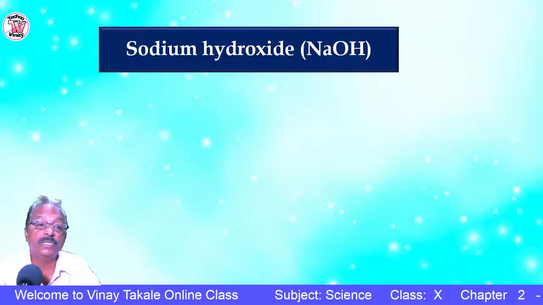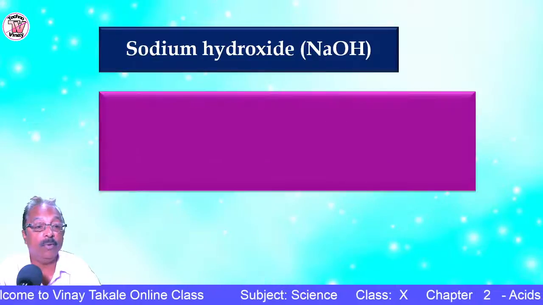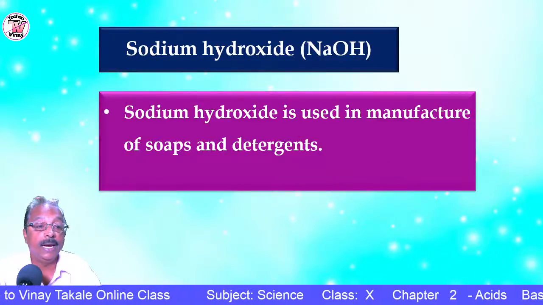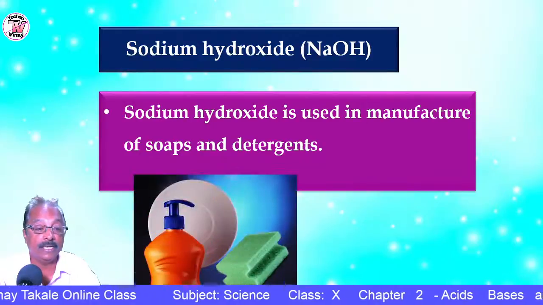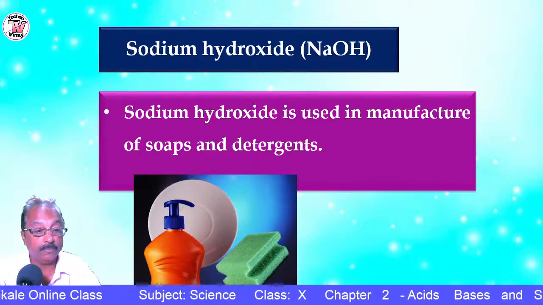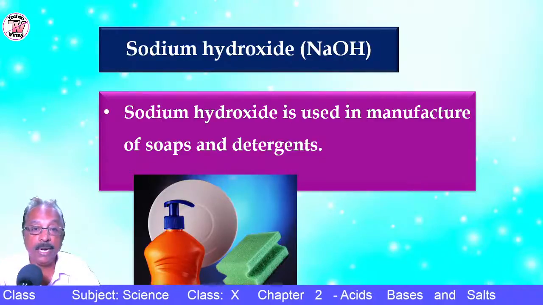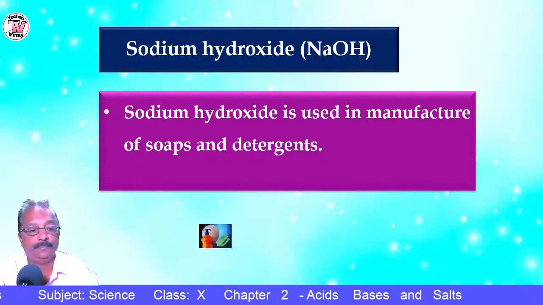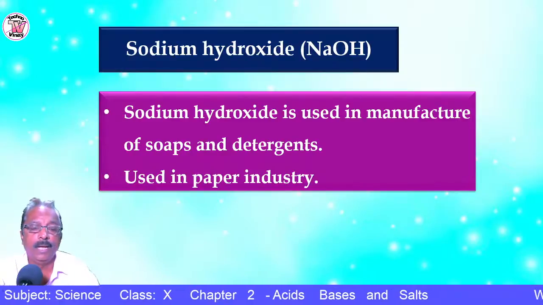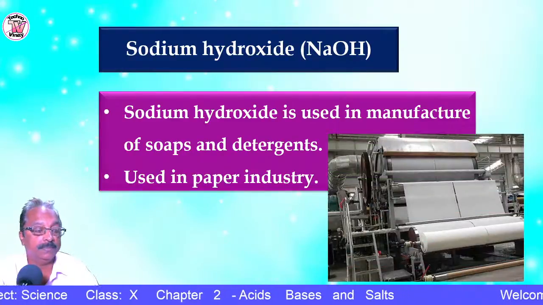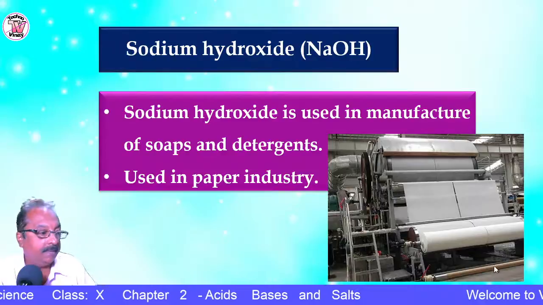The alkali which is formed is sodium hydroxide, NaOH. So what is the use? It is used in manufacture of soaps and detergents. So sodium hydroxide is used in manufacture of soap and detergents. It is used in paper industry. Here you can see.